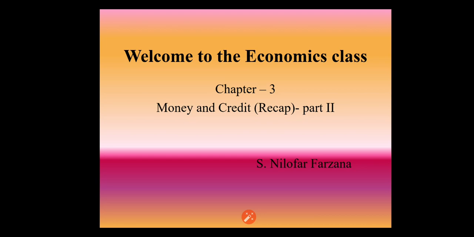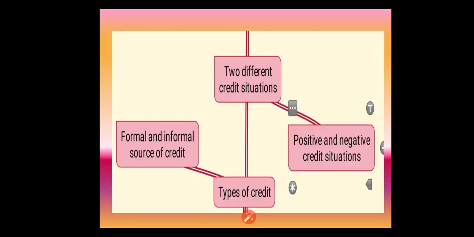In today's class, the first concept is the types of credit. In the types of credit, we have two divisions: one is the formal source of credit and the other is the informal source of credit. First, we must know what is formal and what is informal.